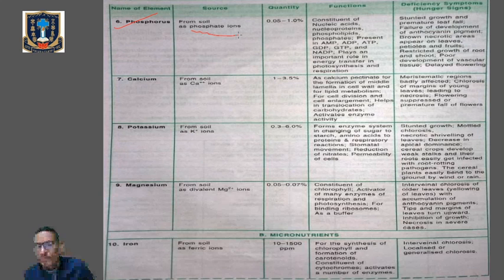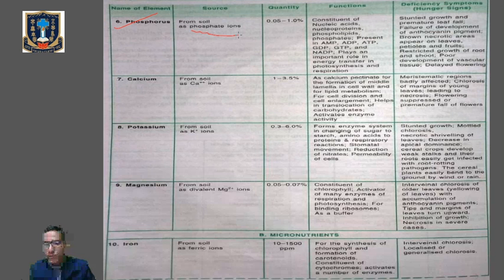Now what are the deficiency symptoms of phosphorus? There will be stunted growth, the plant will not grow properly, and premature fall of leaf. There is failure of development of anthocyanin pigment. Brown necrotic areas will appear on the leaf. Necrotic areas means the appearance of dead spots on the surface of the leaf, that means the cells start dying. The death of the cell is called necrosis, so there will be necrotic spots on the surface of the leaf.